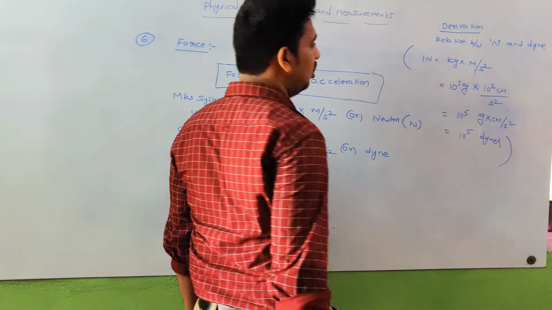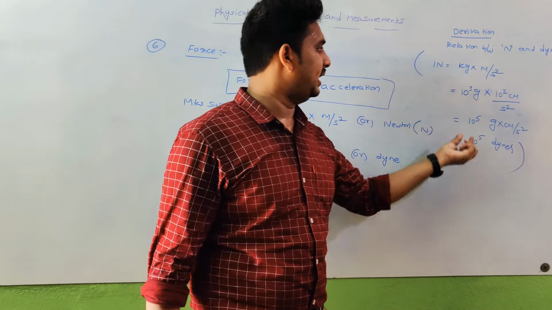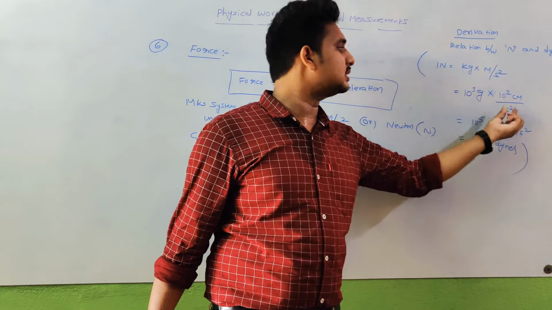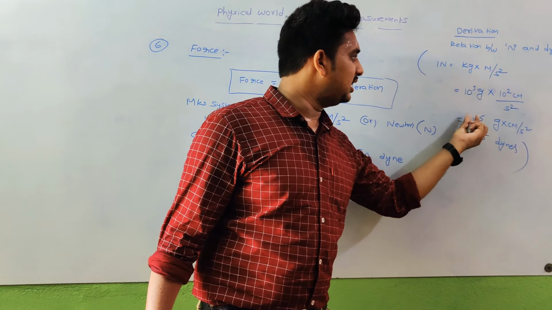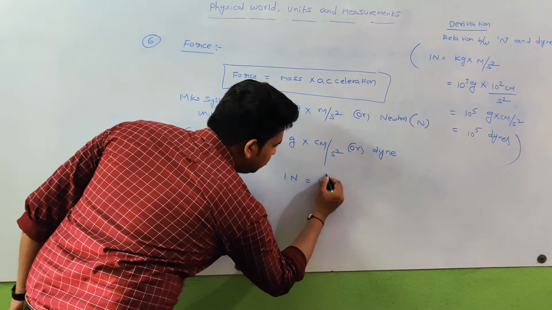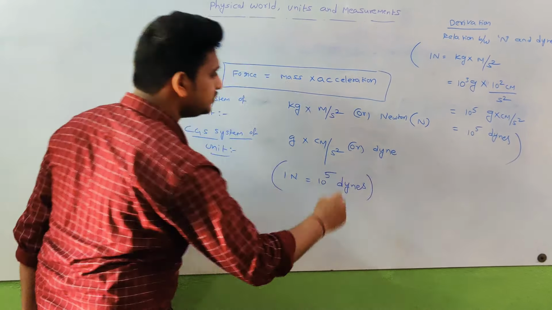So 1 Newton is equal to how many dynes? 10 power 5 dynes. The relation between Newton and dyne is 1 Newton is equal to 10 power 5 dynes.